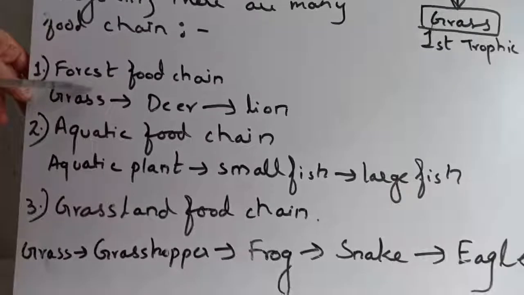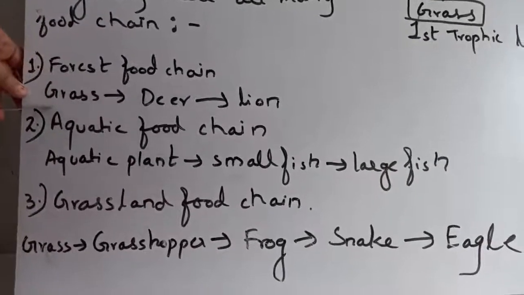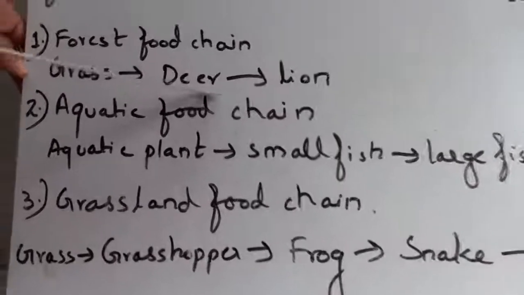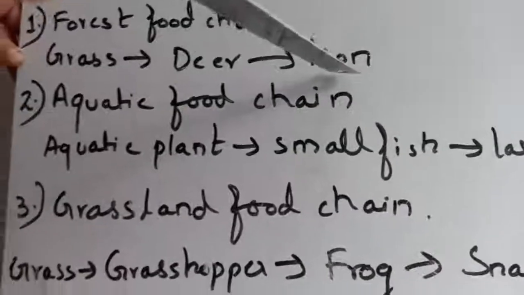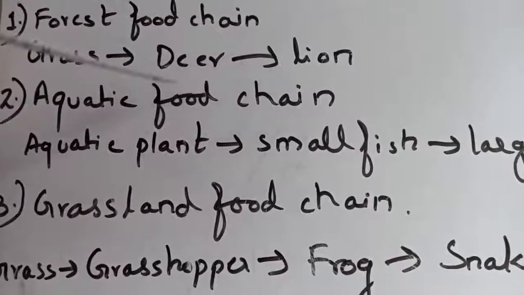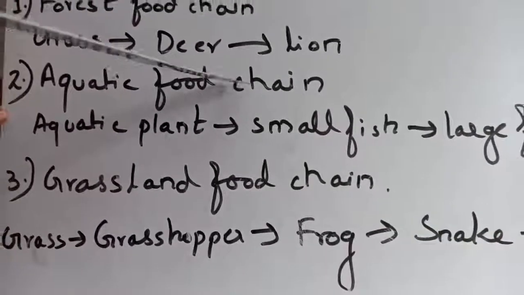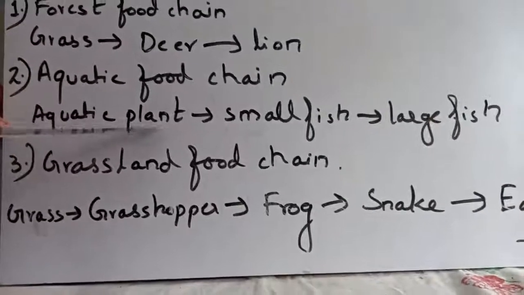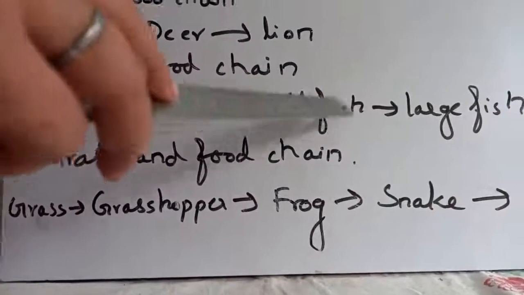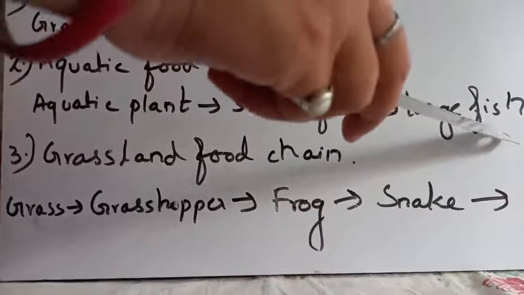First, forest food chain. Grass, that is producer, is eaten by deer and deer is eaten by lion. So this is a forest food chain. Now second, aquatic food chain. Aquatic plants, that is producer, are eaten by small fish and small fish are eaten by large fish.